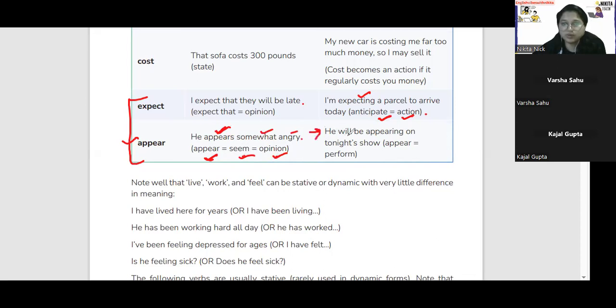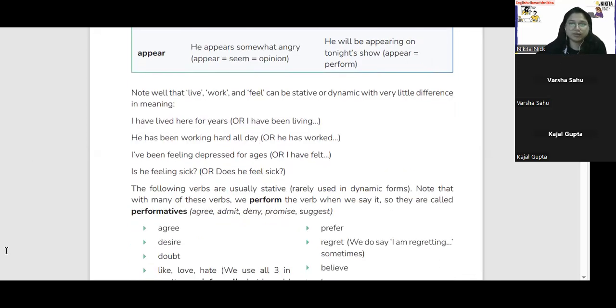Next, dynamic one. He will be appearing on tonight's show. So he will be appearing on tonight's show means what? He's going to appear. So appearing is performing on tonight's show. Okay. So he will be appearing on tonight's show. Here it is talking about an action. Okay. This is about stative and dynamic.